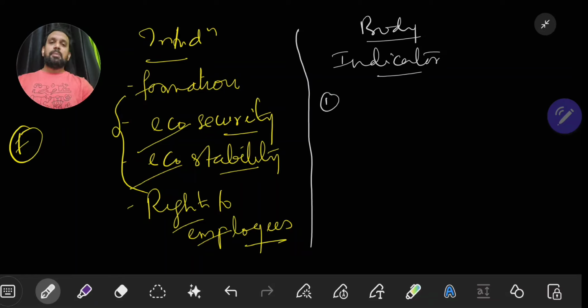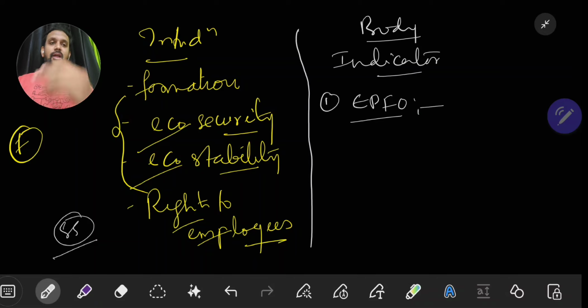One is, any person who has got social security or who is employed in a formal sector will definitely be given what? Social security. And in this social security, pension is definitely given, provident fund. So the first important indicator that formalization is growing is nothing but EPFO, Employee Provident Fund Organization. The more people are opening provident fund accounts, it means more individuals are getting into what? Formal sector. Because in the formal sector only these accounts are created.